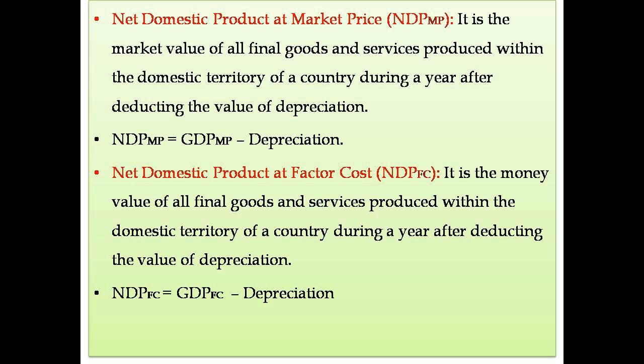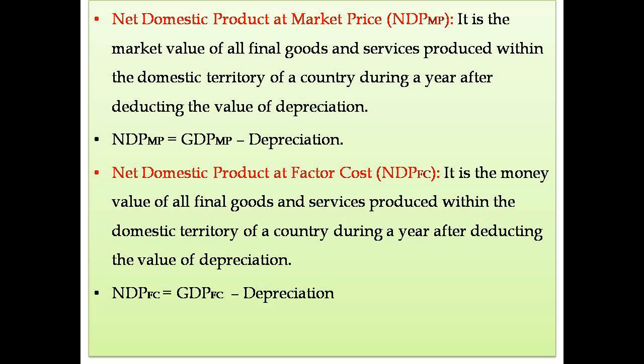You need to subtract the value of depreciation from the market value of all goods and services produced within the domestic territory of a country during a year. So GDP-MP minus value of depreciation will give you NDP-MP.